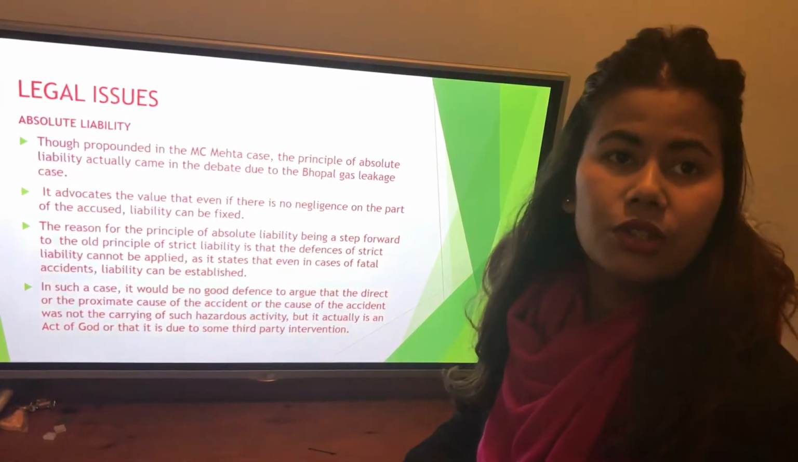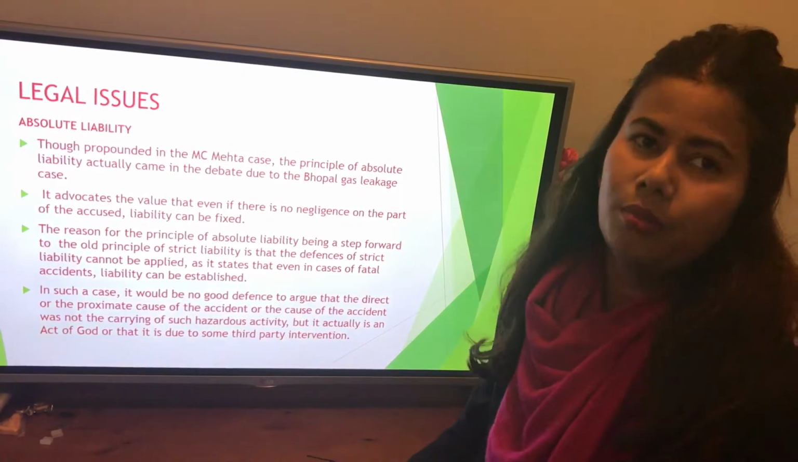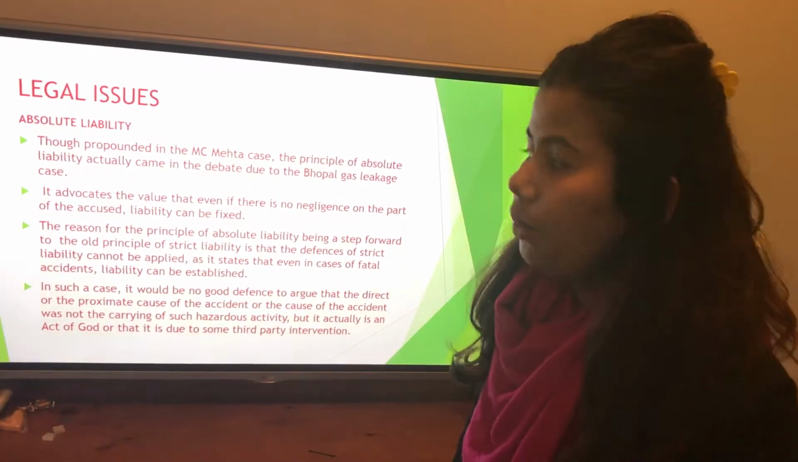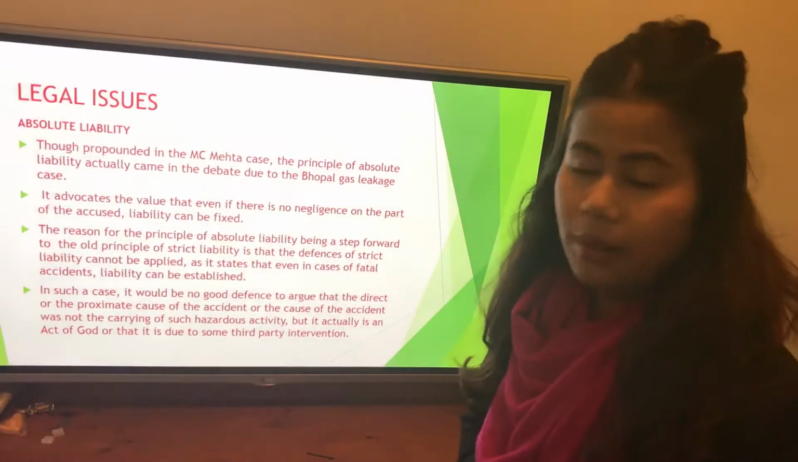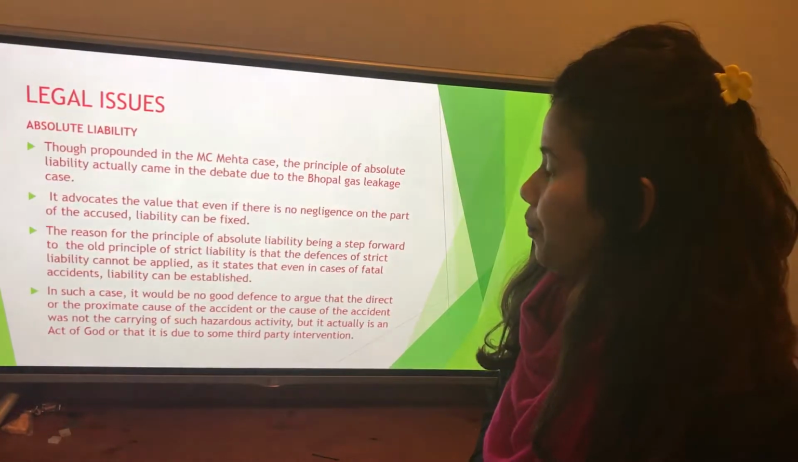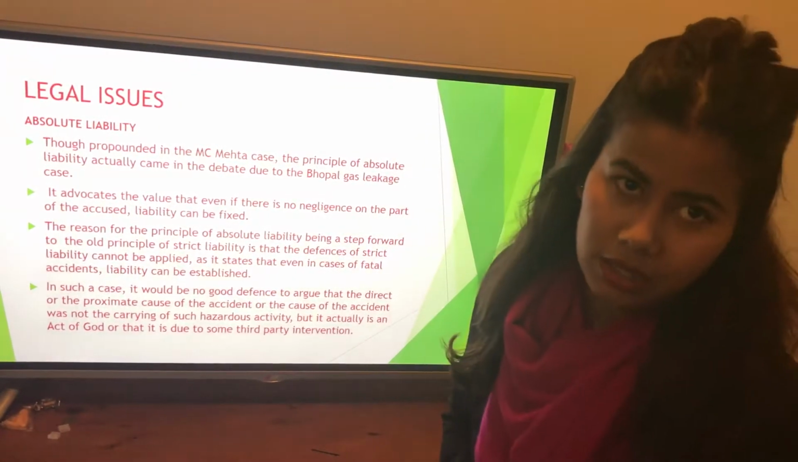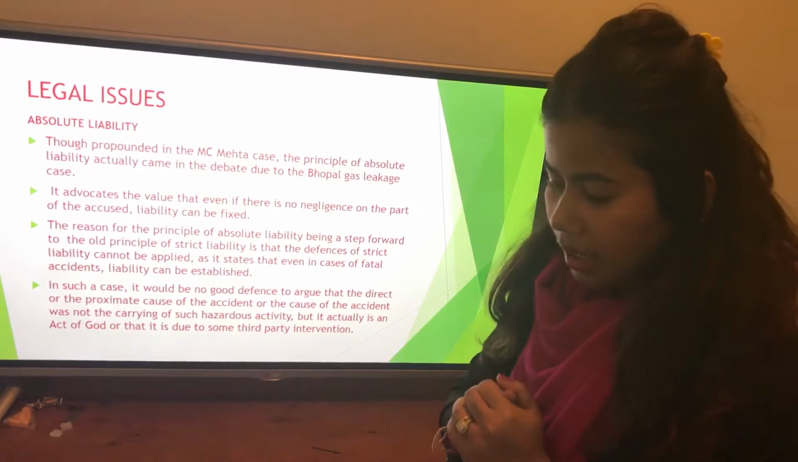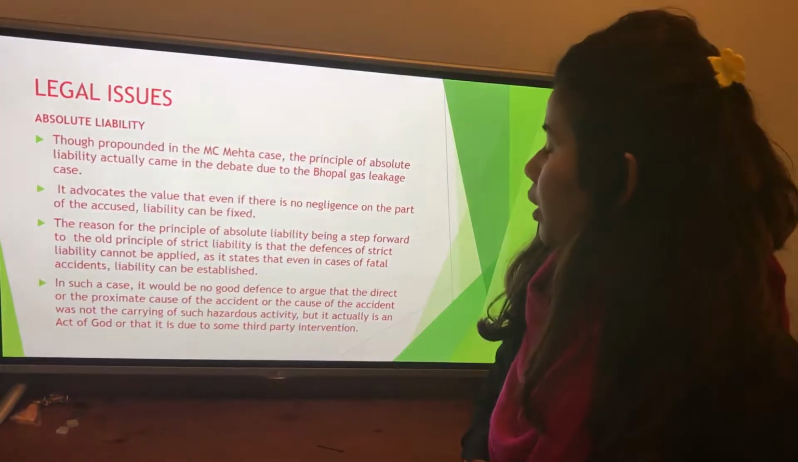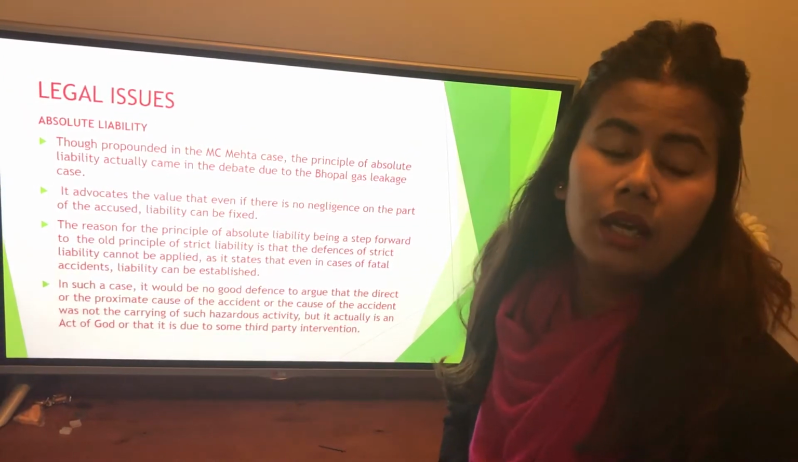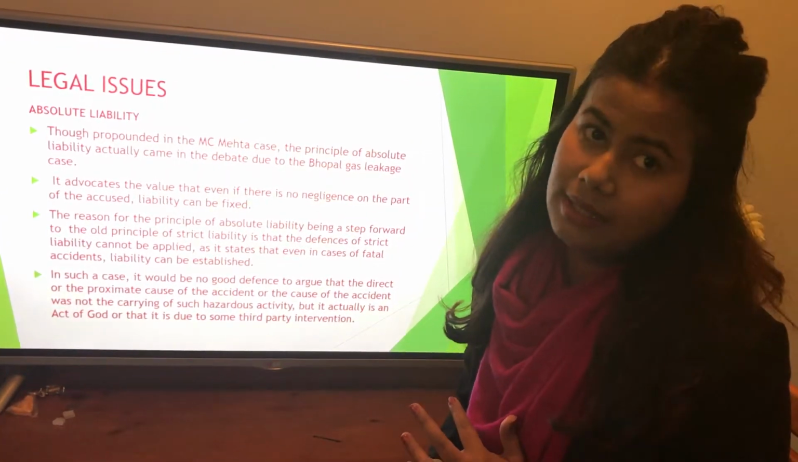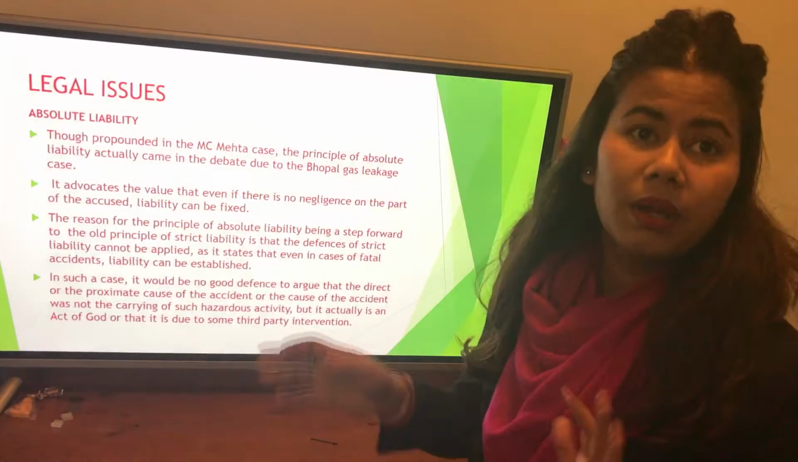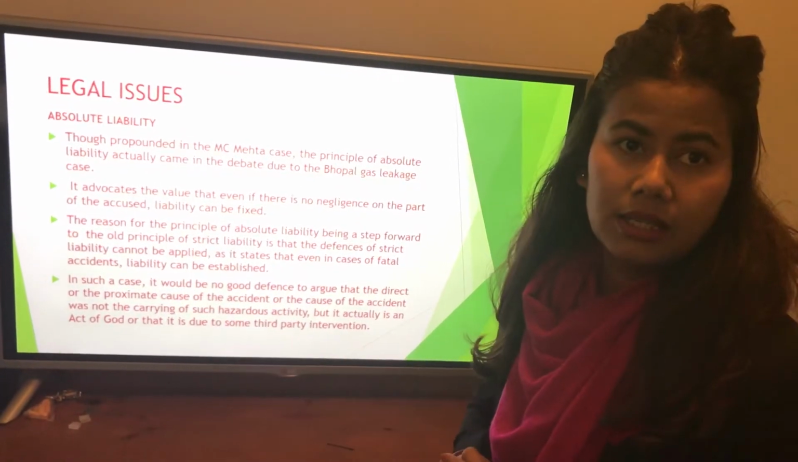Now, after the decision, let's talk about the legal issues. One of the most important legal issues that was dealt with by this case was that of absolute liability. Though the principle of absolute liability was propounded in MC Mehta's case, this principle was introduced through this case only. And it advocates that even if there is no negligence on the part of the owner and the incident or accident happens, they can be made liable for the accident. So this case comes under the periphery of absolute liability.